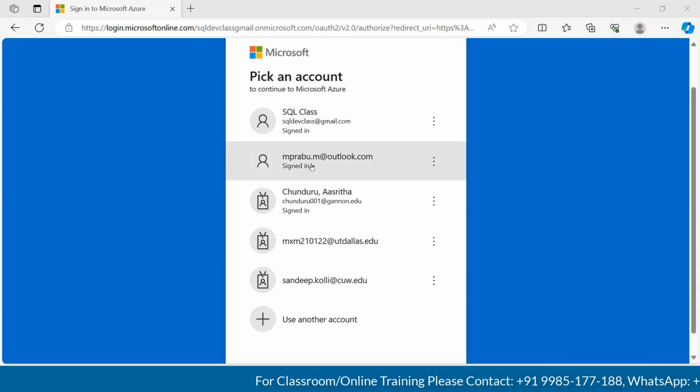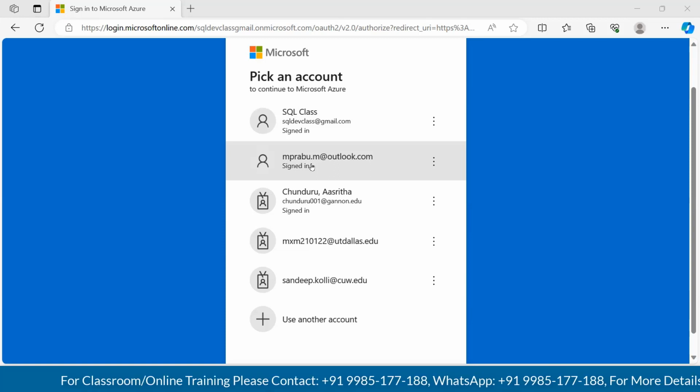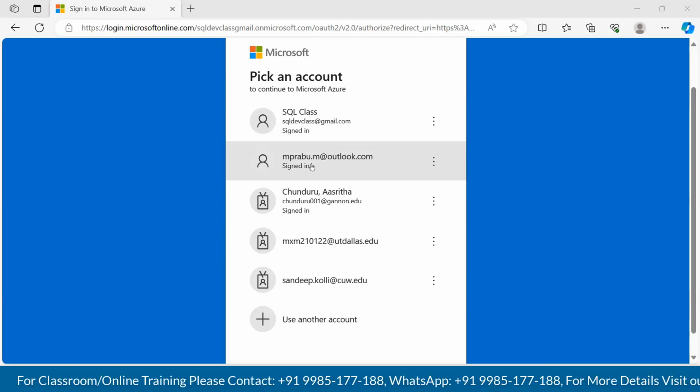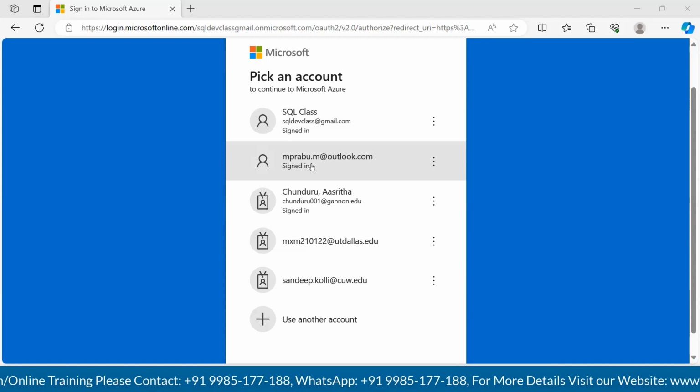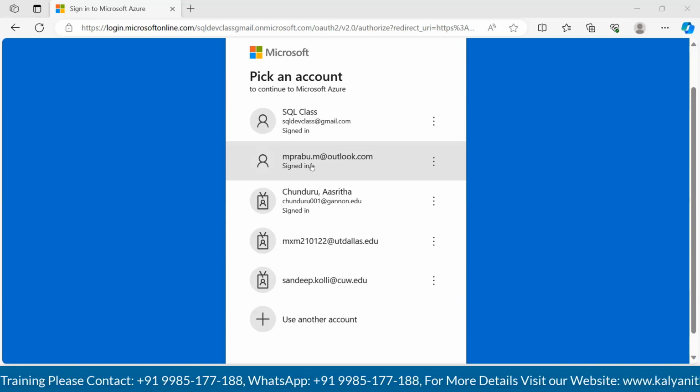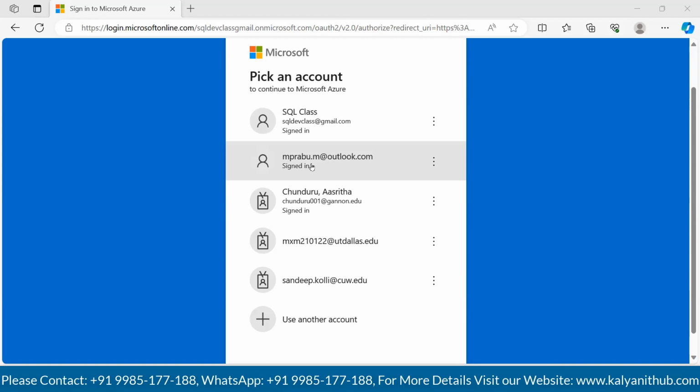As and when we create a free trial account, Azure will give us some money in the account, wherein we can utilize the services until our money is consumed. There are various different ways of creating the account. We will discuss creating the account at a later point of time.